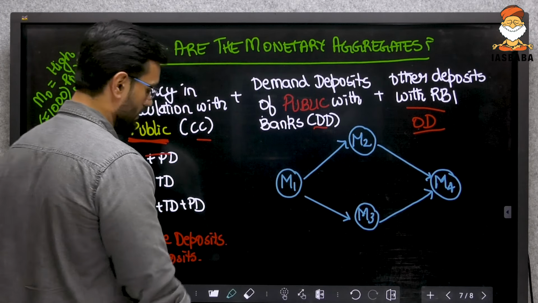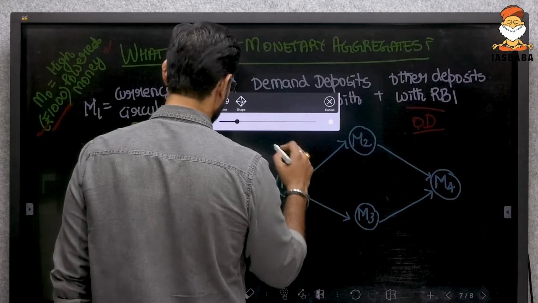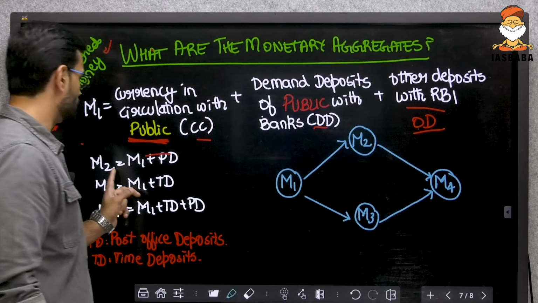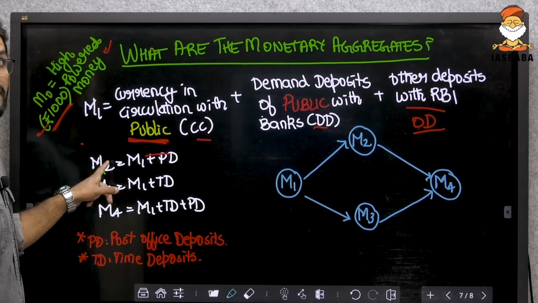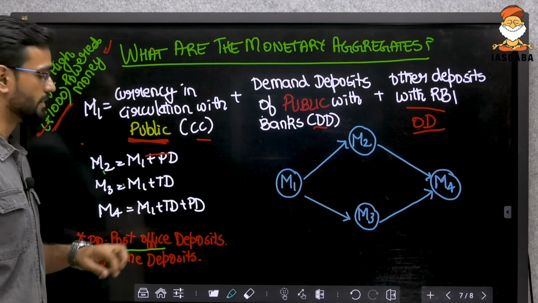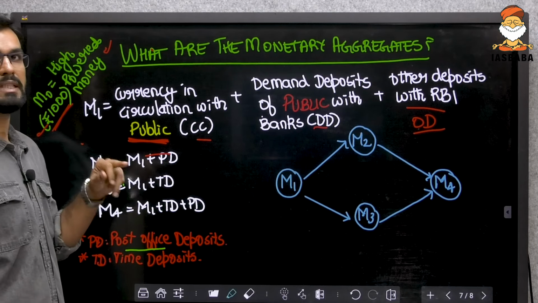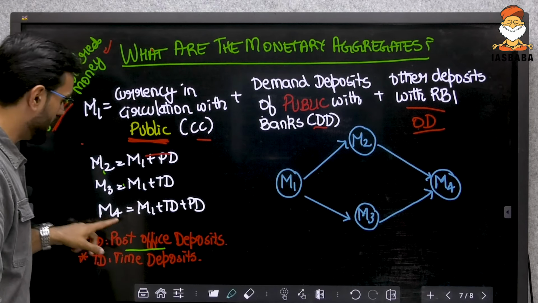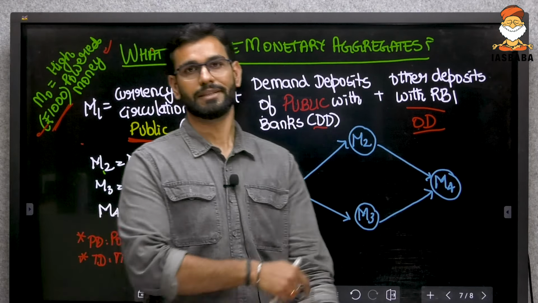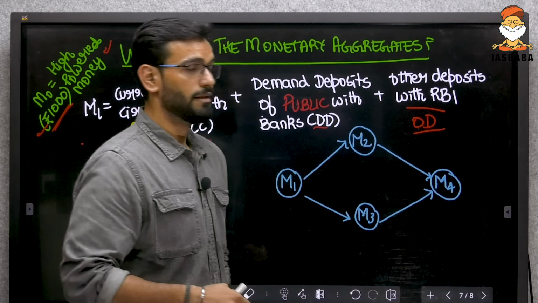Now see, here I have given you how you can learn the other aspects. M1 is CC plus DD plus OD. M2 is M1 plus PD. PD is what? Post office deposits. M3 is M1 plus TD. TD is what? Time deposits. And M4 is M1 plus TD plus PD. But there is an easy way of learning it. What is that easy way?